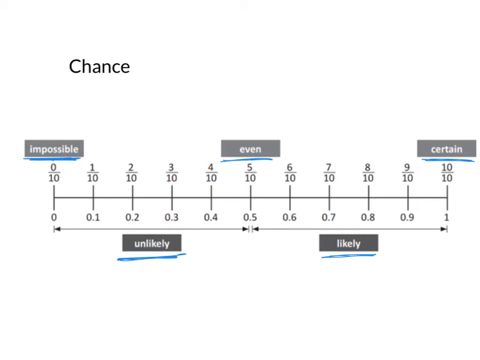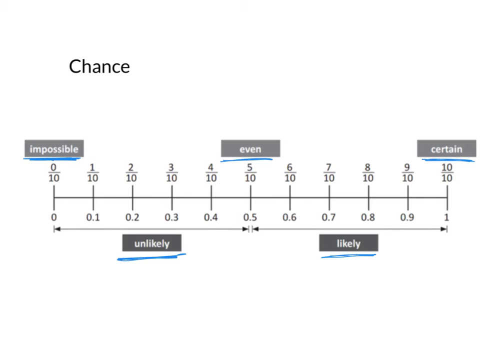Now we can also use numbers to describe these things. So you'll notice that this scale starts at 0. So if we are expressing our chances as numbers between 0 and 1, 0 means it's impossible. Definitely can't happen, no way, no chance. A 1 means it's guaranteed, it's certain, it definitely will happen. 0.5 is right in the middle, so it means there's an even chance that this thing is happening. And then we have a whole bunch of numbers in between.